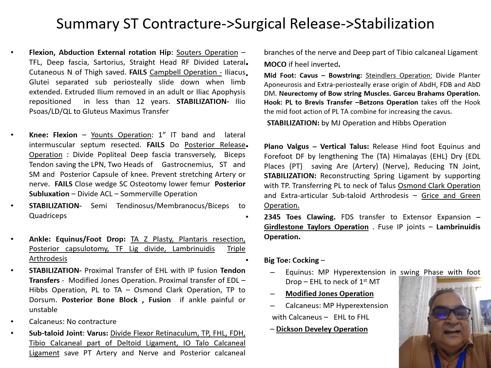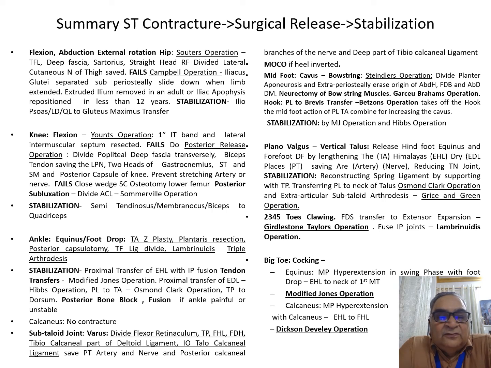With the ankle equinus, you do a Z-plasty, a plantaris dissection, a posterior capsulotomy. You may have to divide the tibiofibular ligament to accommodate a wide anterior body of the talus, or you may do a Lambrinudi triple arthrodesis. For a foot drop, you have to use the extensor hallucis longus with IP fusion, modified Jones. You can use the extensor digitorum longus to the dorsum of foot, which is the Hibbs operation.